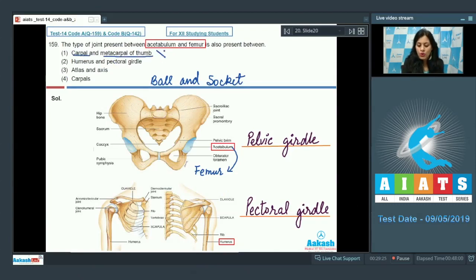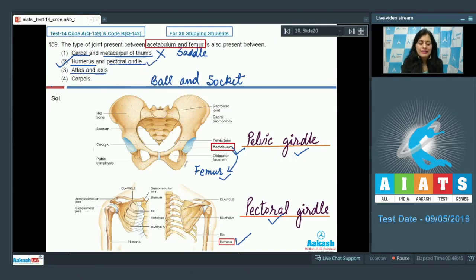metacarpal of thumb? No. So this cannot be a correct answer to our question because saddle joint is present between carpal and metacarpal of human thumb. The next option is humerus and pectoral girdle, and this is a correct answer to our question. As you can see here, this is pelvic girdle in which ball and socket joint is present between acetabulum and femur. And this is a pectoral girdle in which synovial joint called ball and socket joint is present between pectoral girdle and humerus. So the correct answer is option number 2.